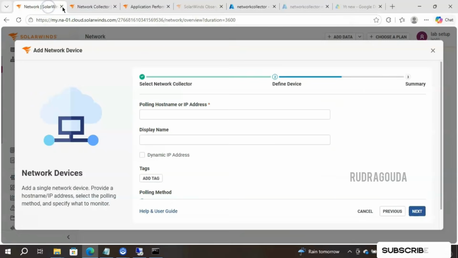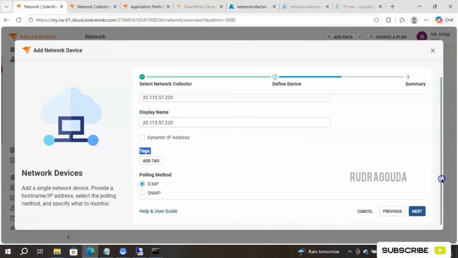So I'll go back to my SolarWinds console and I'll provide the IP address. If you want, you can provide the same thing in the display name also, or if you want to give some meaningful information like Google or some other information, that is also possible. To create a tag, simply click on add tag and provide it. And after that, one important point is the polling method. This is very much important.